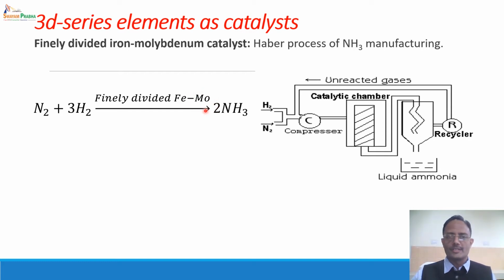Promoter is the species which increases the activity of the catalyst. Catalyst is the species which increases the rate of reaction. So the promoter increases the efficiency of this catalyst. This is an example of the 3D series element iron used as a catalyst.